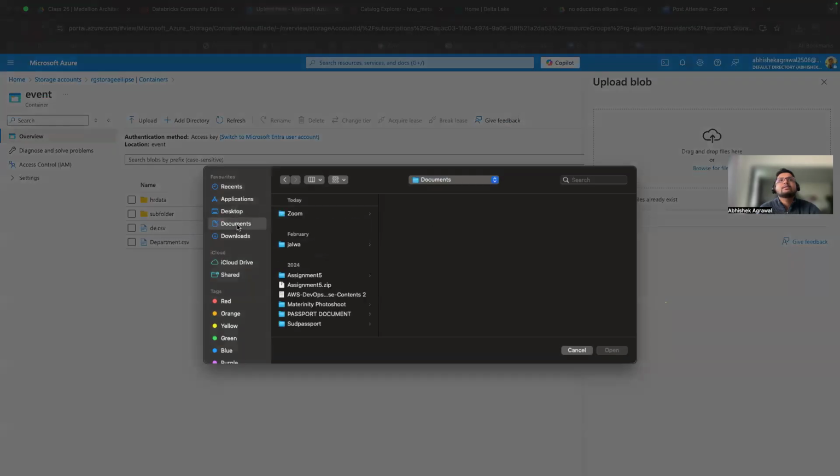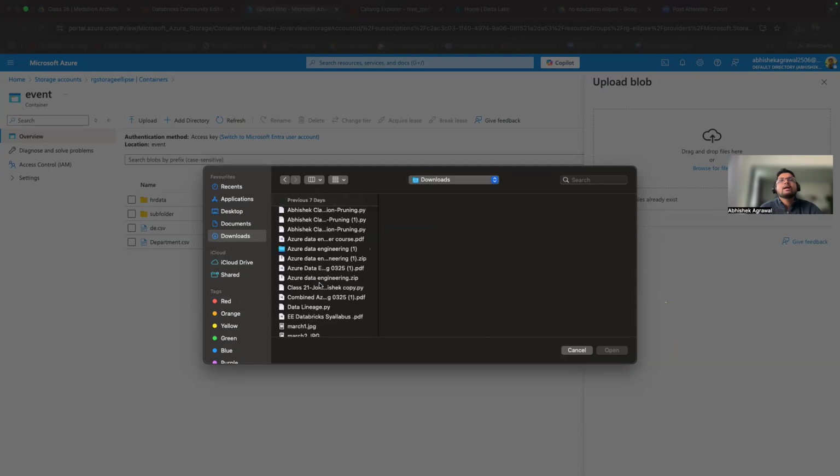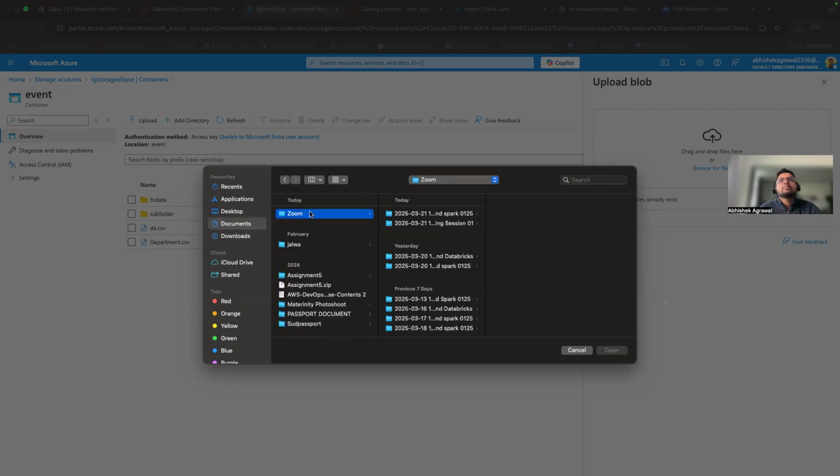What kind of capabilities should a data engineer have, if anybody can just go and upload data, whatever data points or files you have? Suppose I go here and open this.